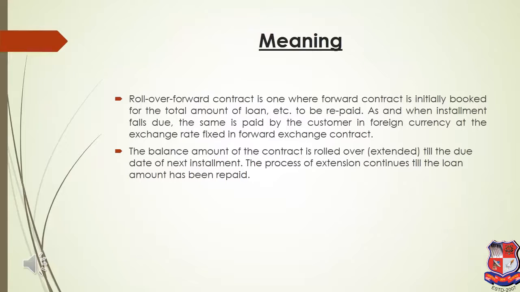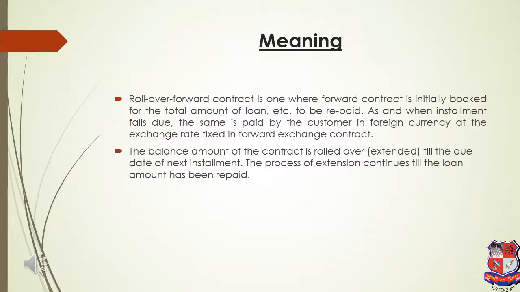And on the same date, that is after 6 months, when I'm giving 2 lakh rupees to the bank, I'll again enter into a contract for the next 6 months. I'll buy this 2 lakh after another 6 months and I'll use only 1 lakh dollar. So after 1 year I'll use 1 lakh, and whatever 1 lakh is remaining extra I'll again sell to the bank, and on that day, that is after 1 year, I'll again enter into a 6 months forward contract, and after 6 months, that is after 1.5 years, I'll take the delivery of 1 lakh dollar.